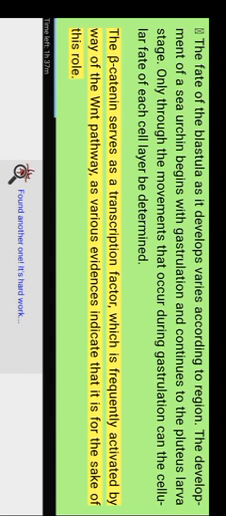Only through the movements that occur during gastrulation can the cellular fate of each cell layer be determined. Beta-catenin serves as a transcription factor, frequently activated by way of the WNT pathway, as various evidence indicates for this role. Foremost, in the course of normal development of the sea urchin, beta-catenin begins to accumulate inside the cell nuclei destined to become endoderm and mesoderm.